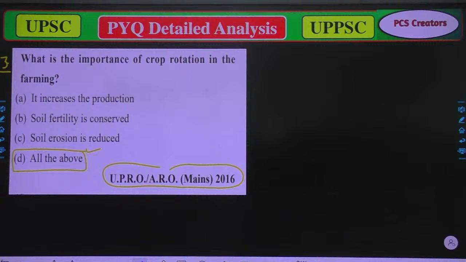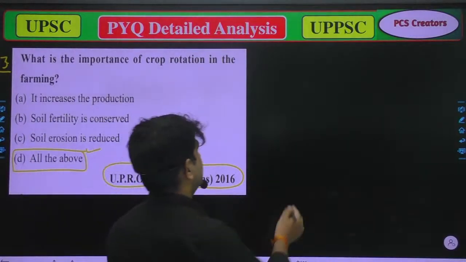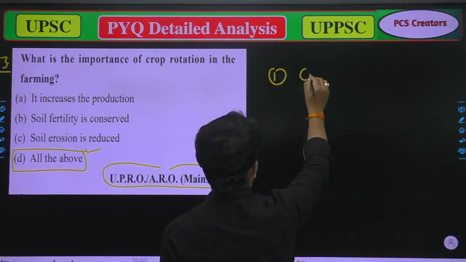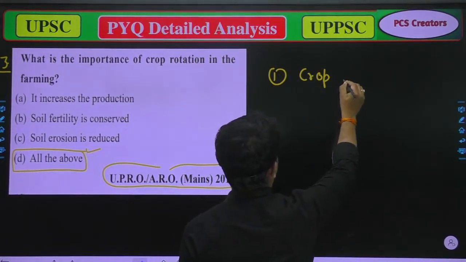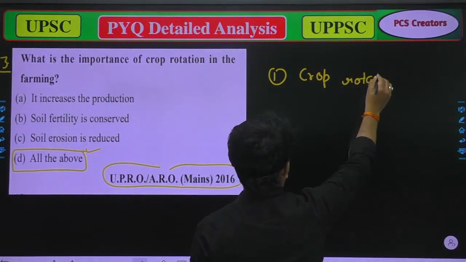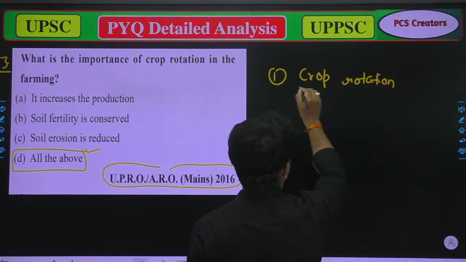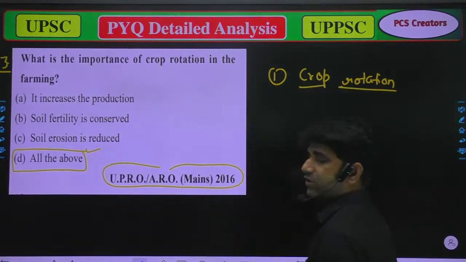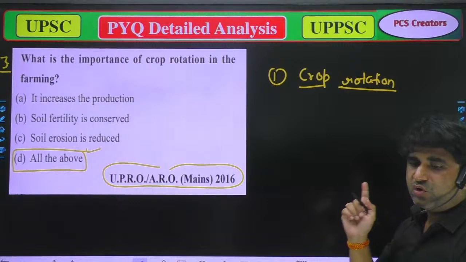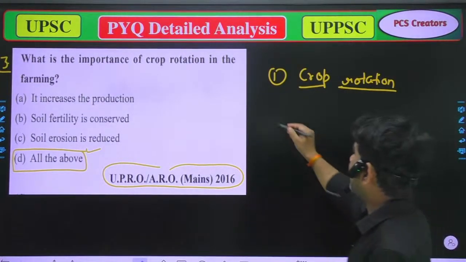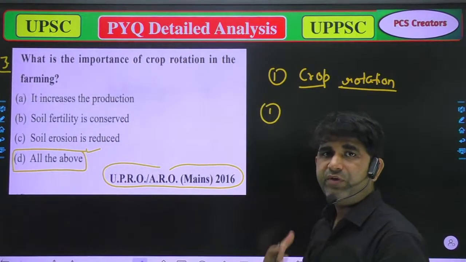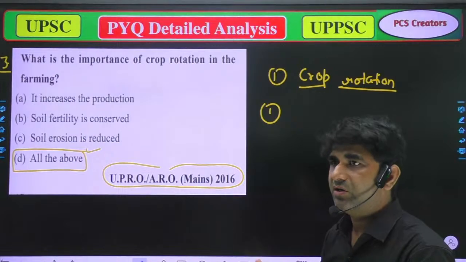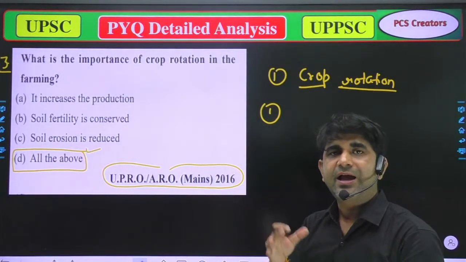So our question was, what is the importance of crop rotation? When we talk about crop rotation, first, what is crop rotation? When someone asks you what crop rotation is, it means we rotate crops at a proper interval, in a proper way.